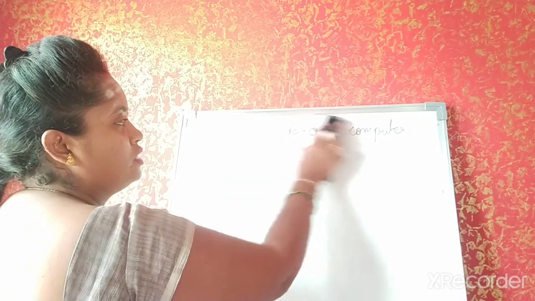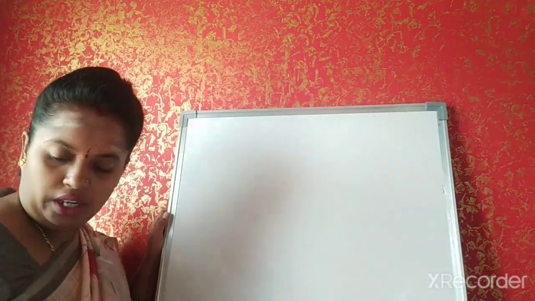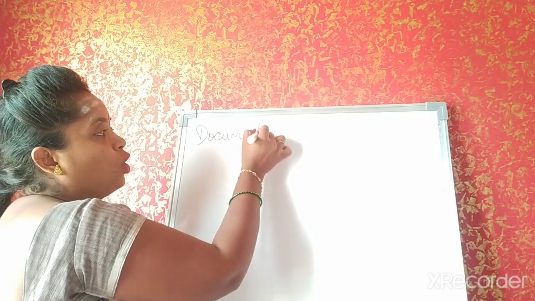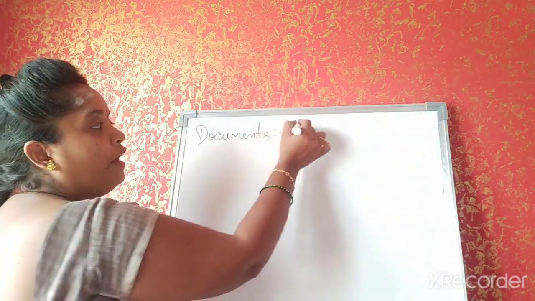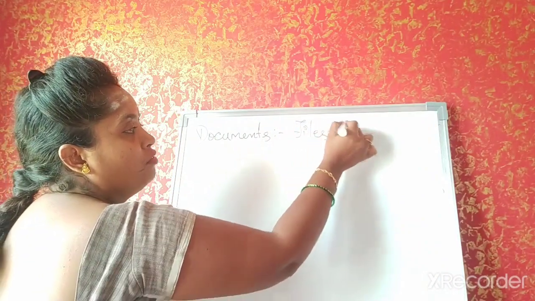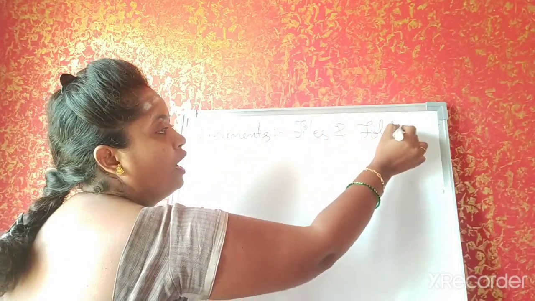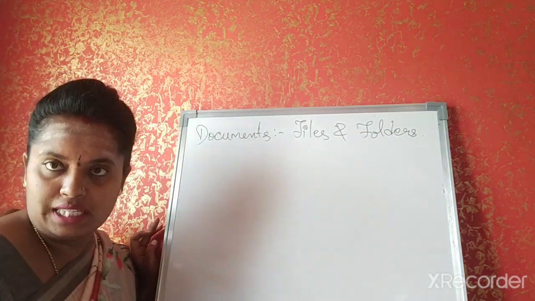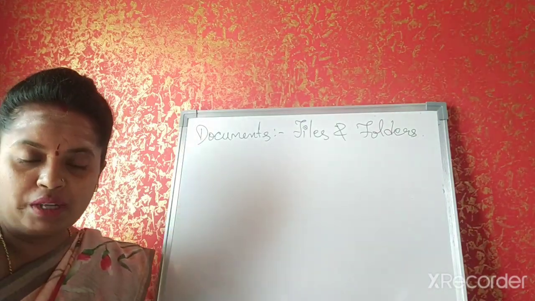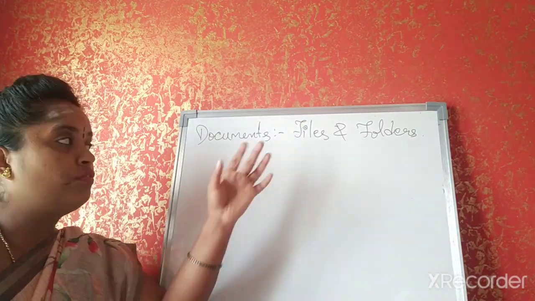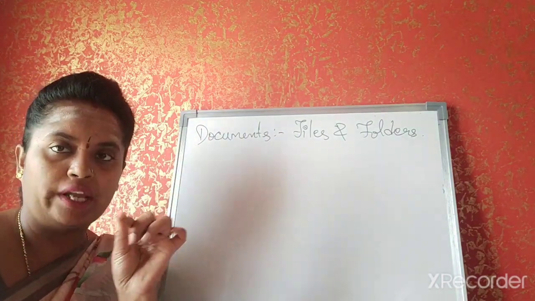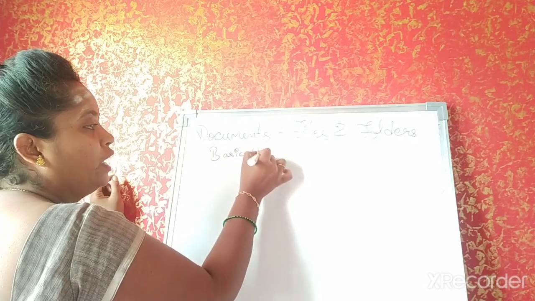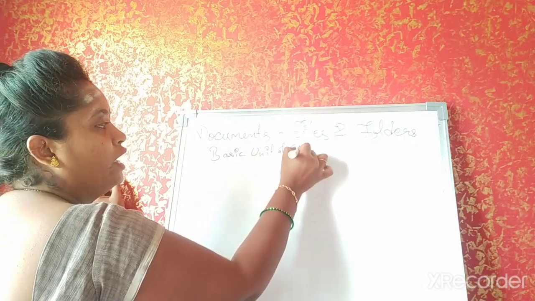Then the next one is documents. My documents, or it's just placed as documents. What does this usually store? So documents holds the files and folders, whatever you have created. So the documents icon contains files and folders. A file contains the information stored in the computer. A file is called the basic unit of storage.